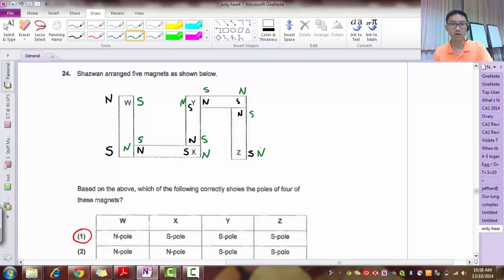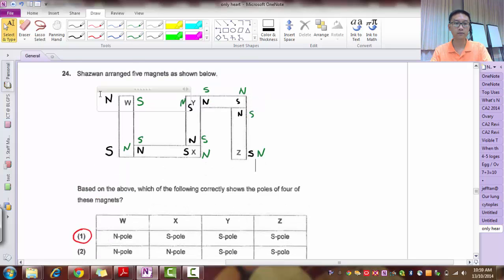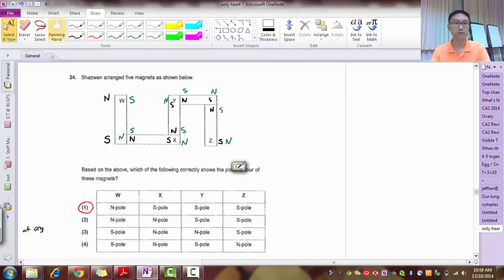So if you started off with the green one, you realize you don't have any answers. Let me zoom out a bit. Now if W is S, X should be N. That's okay for now. Y should be N, but Y is S. So 4 is definitely wrong. 3, let's see. W is S. X is N, okay.